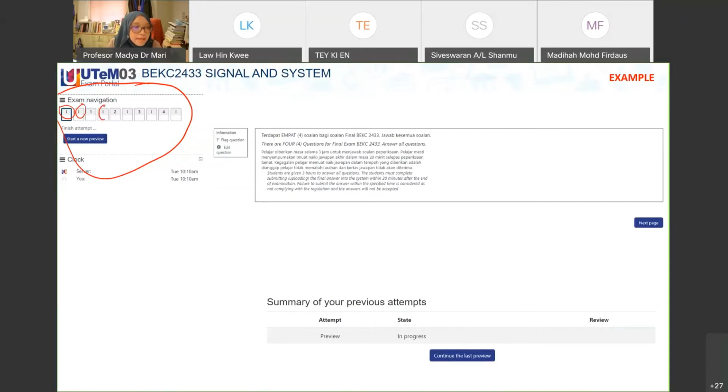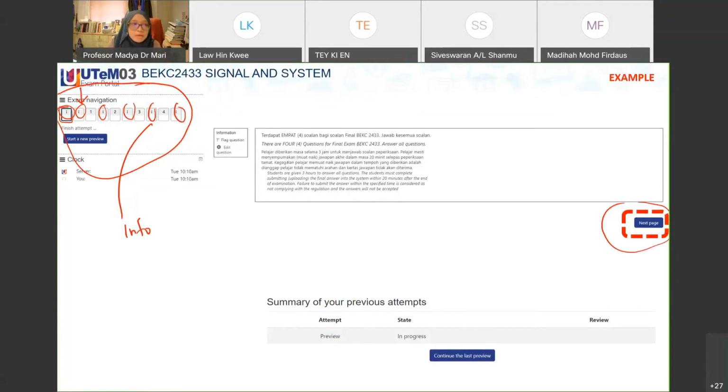I is information. The I part is highlighted in dark blue, meaning it is information about the question that you need to answer. For example, you have an instruction like this: there are 4 questions for BEKM2342, answer all questions. All the instructions will be here. When you click next, you go to the next page, with another piece of information.